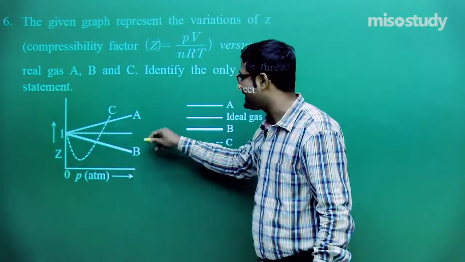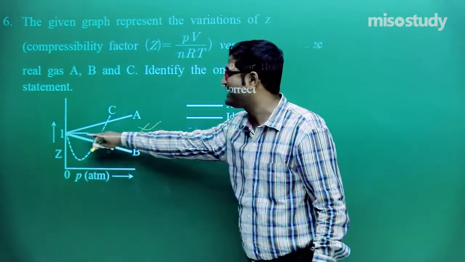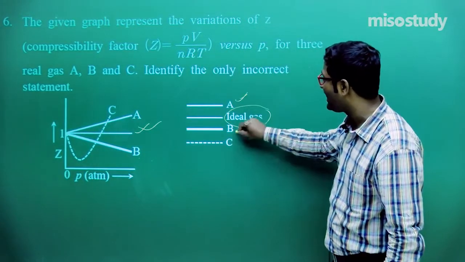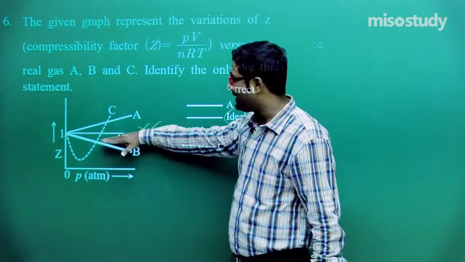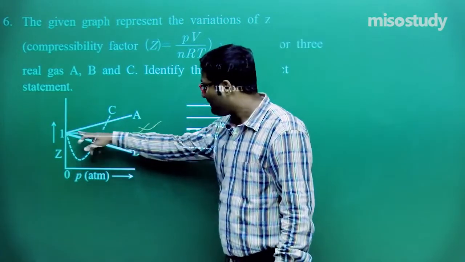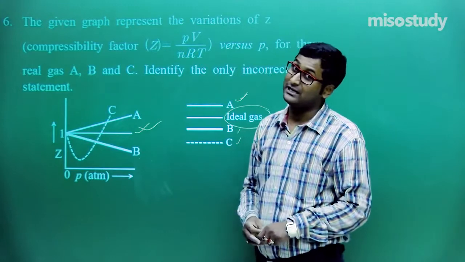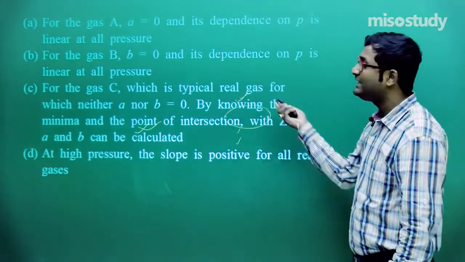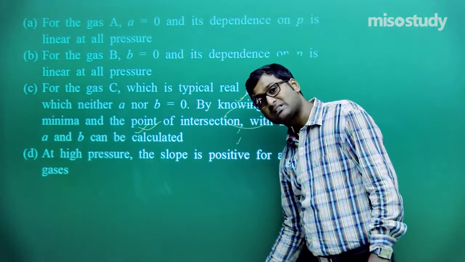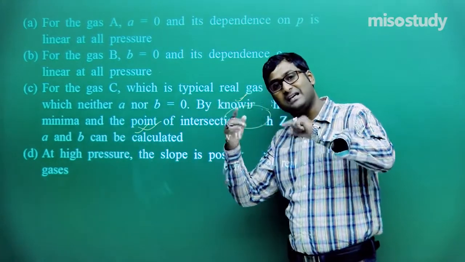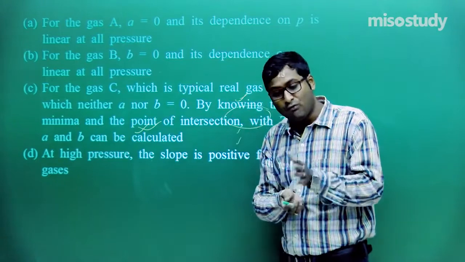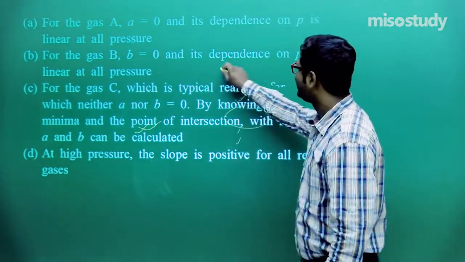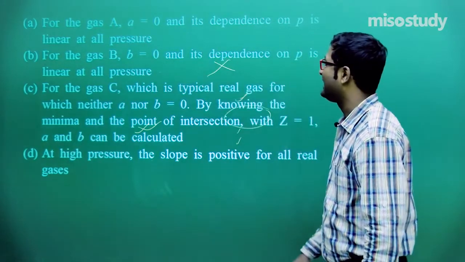If this line is treated as the baseline, and this baseline is the ideal gas, and these all are real gases, then here is the positive slope, but here the negative slope. But in the question it says linear at all pressure. Not possible. If pressure increases, the slope will move from negative to positive. So we think this option is not correct.